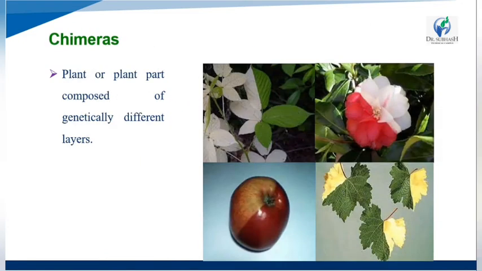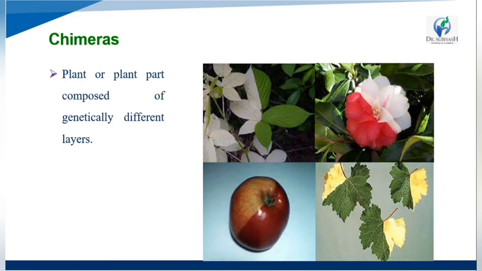Okay, then chimeras: plant parts composed of genetically different layers. Okay, so plants and plant parts composed of genetically different layers are called chimeras. In this fruit, two genes are mixing and making one fruit, so that is a hybrid fruit.